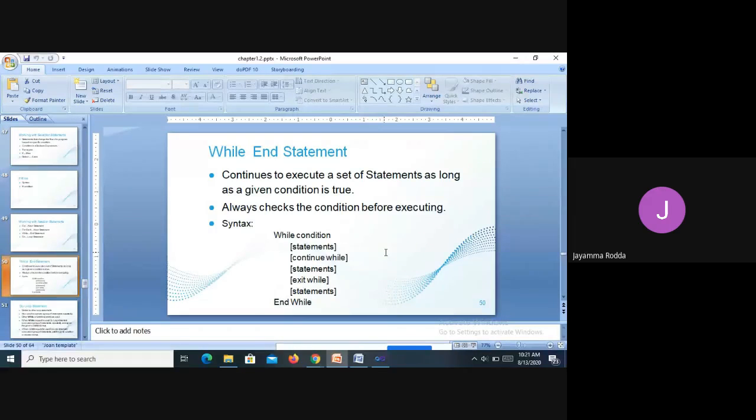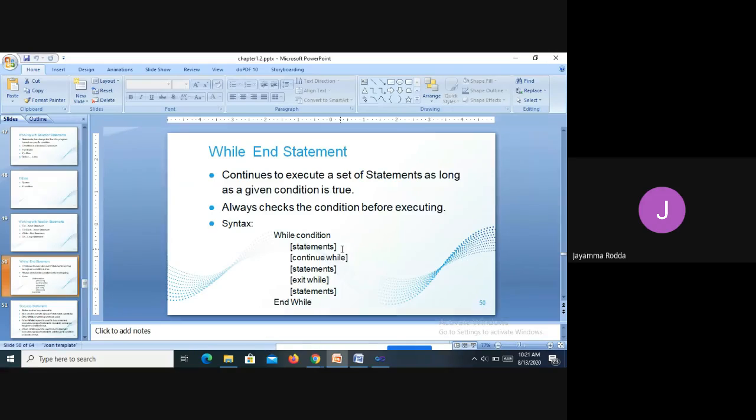So this is the while statement. I have exited from the presentation mode because we will be shifting from window to window, right? The syntax for the while condition starts with while and the condition. We have not written any brackets here. Then the statements, continue while, statements, exit while, statements are the list of contents, which are optional for you, and you can write whatever statements you wish.